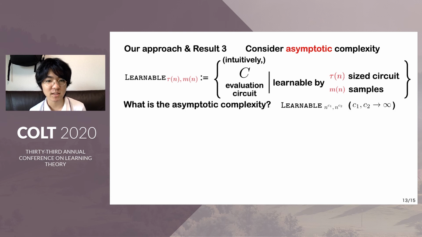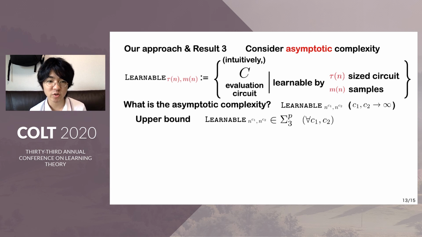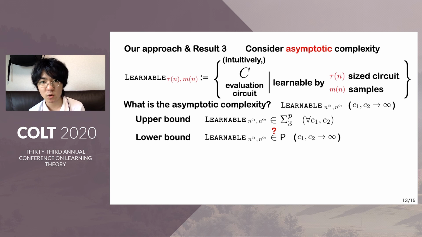And we consider the asymptotic complexity of this problem, especially for sufficiently large polynomials. By the formal definition of this language in the original paper, we can easily show the upper bound in the polynomial hierarchy. But what we want to know is the lower bound, especially for sufficiently large polynomials, whether this problem can be solved in polynomial time or not.